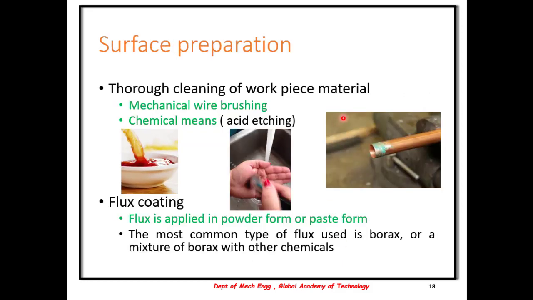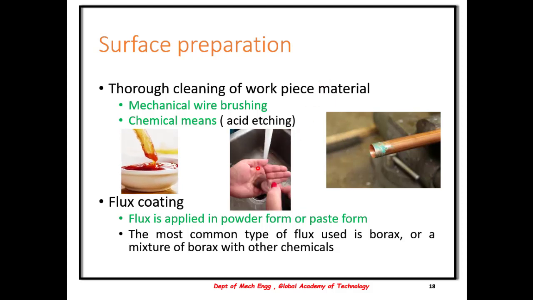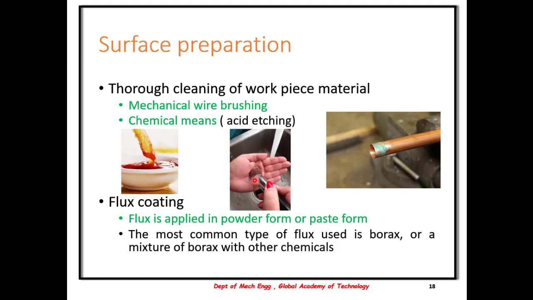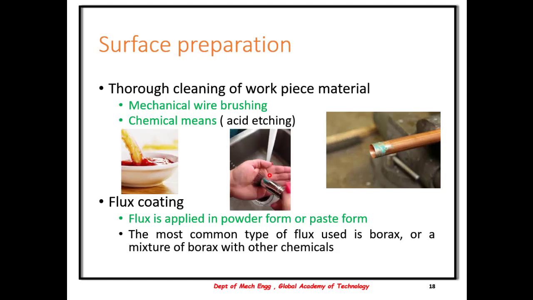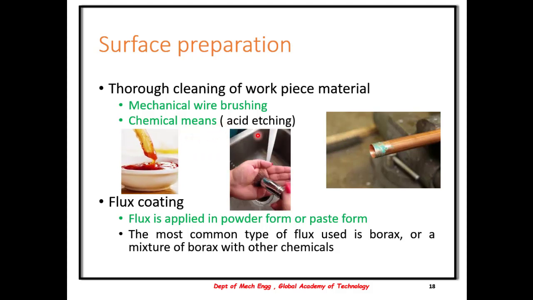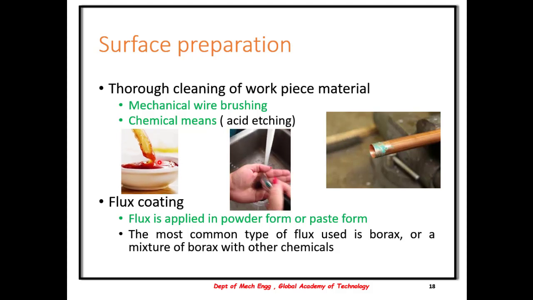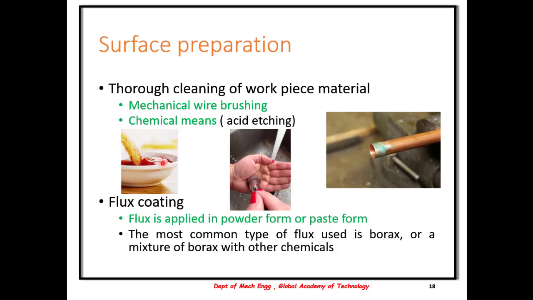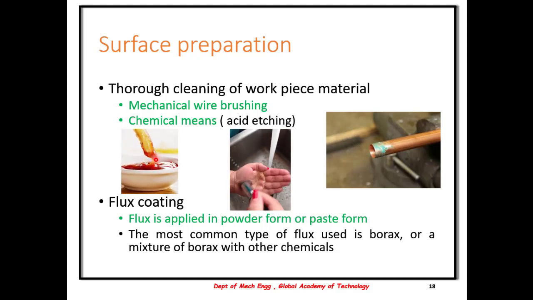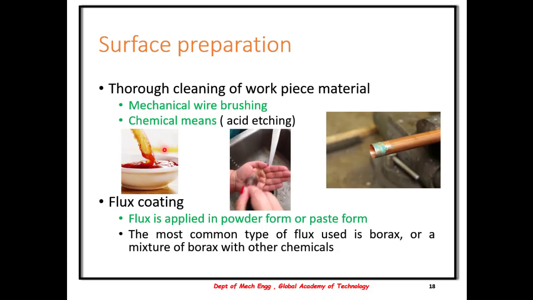And just like soldering, we need to prepare the surface. If you assume the hand as the workpiece, wire brushing is usually adopted, where the force of the wire brush takes off all the dust and dirt, or there could be a chemical means, that is acid etching. An analogy is shown here: French fries being dipped in a sauce, the sauce representing the chemical and the French fry representing the workpiece. When this is dipped, the acid removes the dust and the dirt.